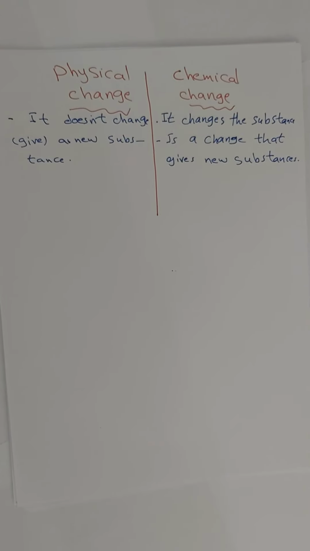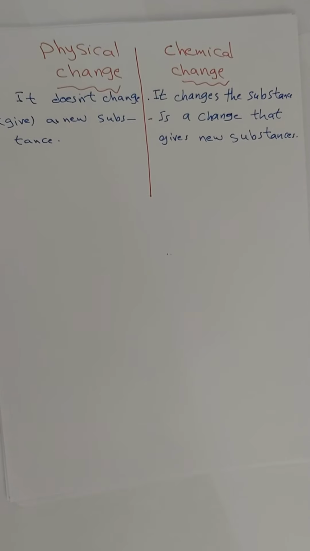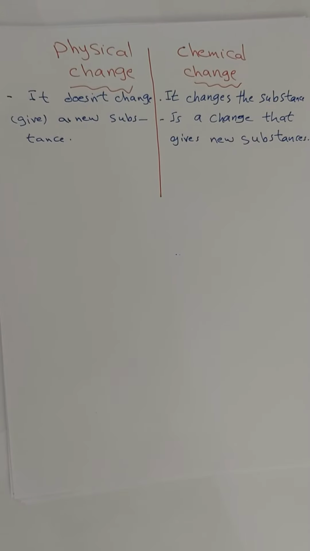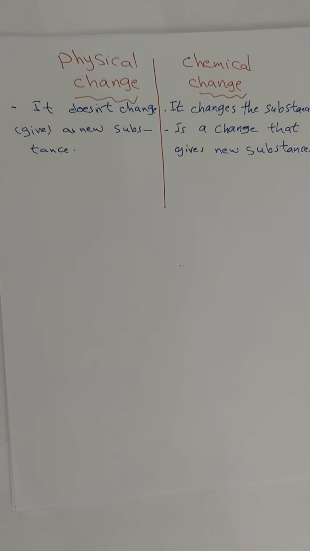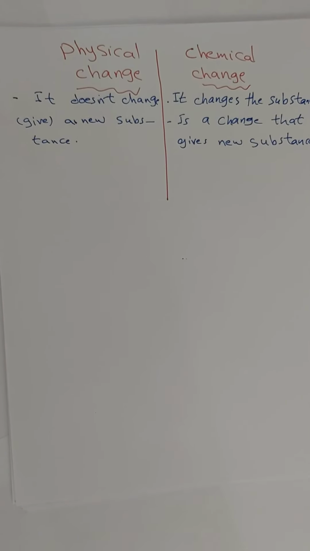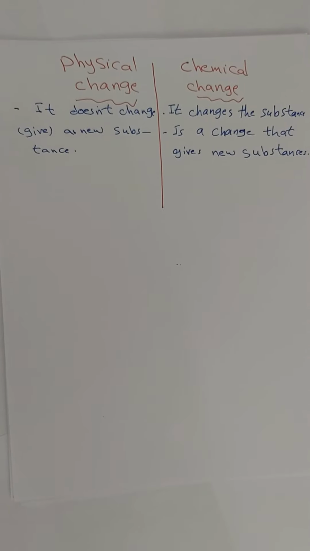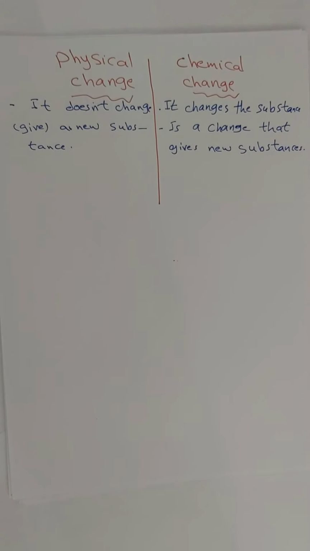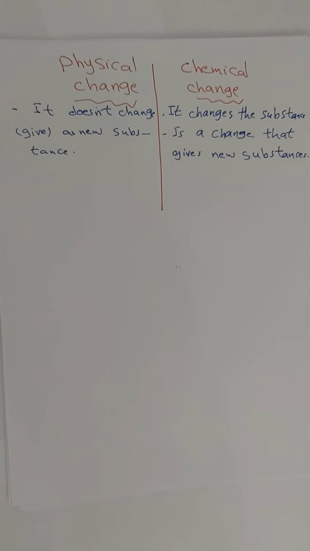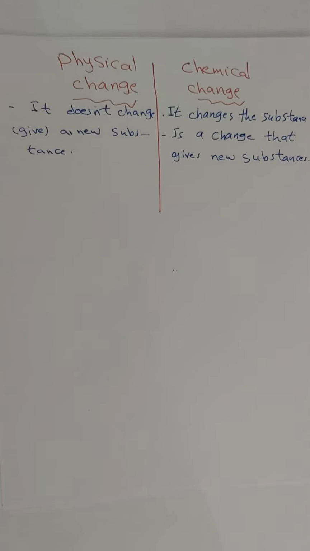No, physical. So cutting wood, wood stayed wood. Does it change the substance? No, so it's physical. Now burning wood, when we burn wood, what will it give? It will give carbon, so it changes the substance here, and it will give carbon dioxide. This is a gas, so it changes the substance, so it's a chemical change.